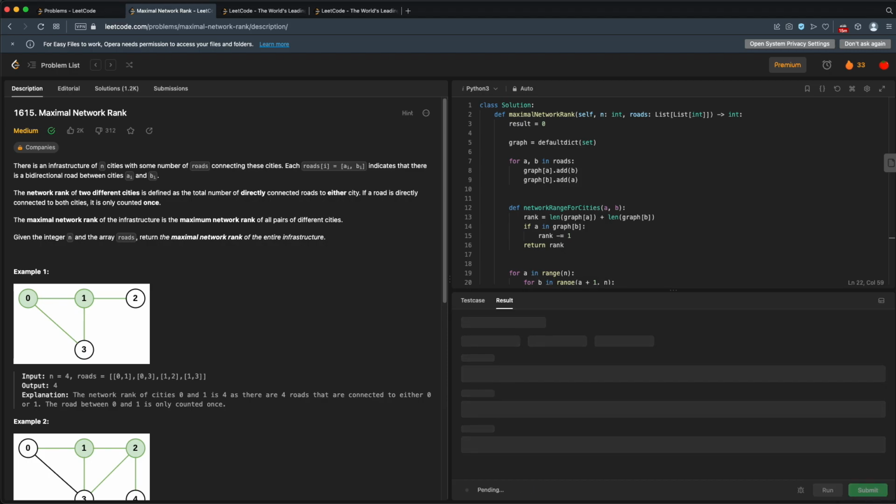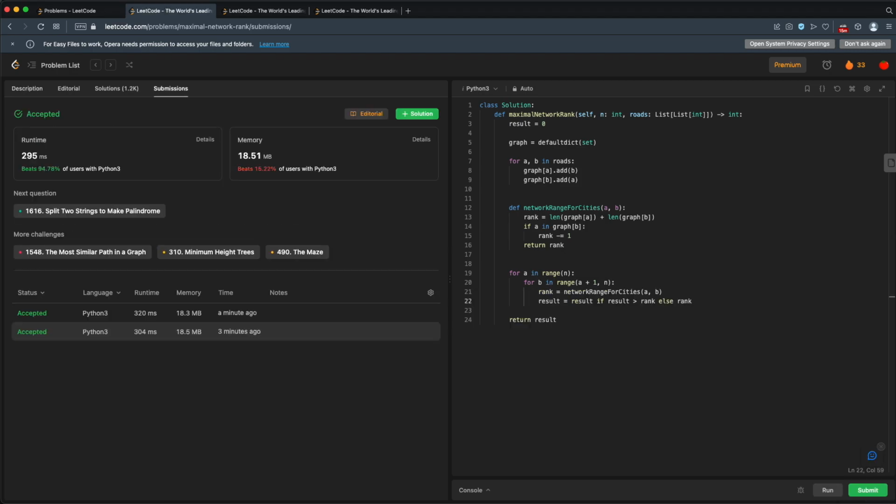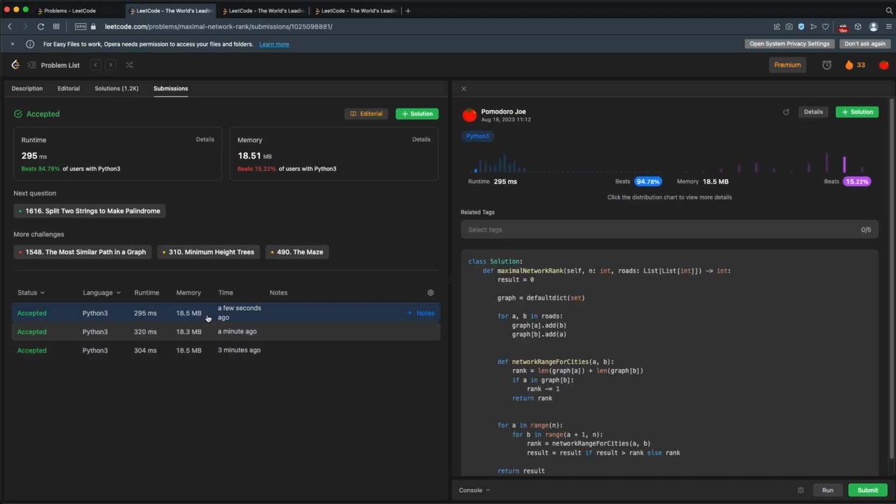Still works. Let's see if this gives us any kind of performance gain. And that does, surprisingly enough. That gets us to a 94% for runtime and a 15% for memory. So that's a huge win. I think I'm pretty happy with that.